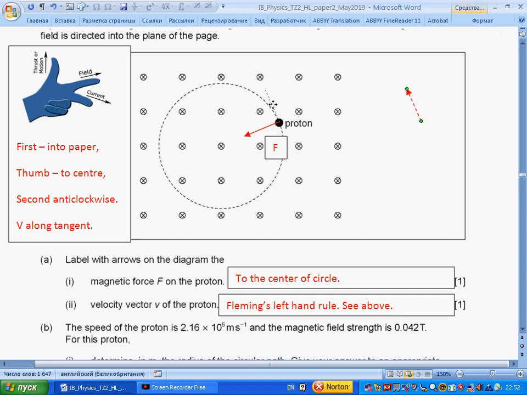So along the tangent, we know whether the question was clockwise or anti-clockwise. So this is V. We label this vector as V. So this is velocity, along the tangent, anti-clockwise.